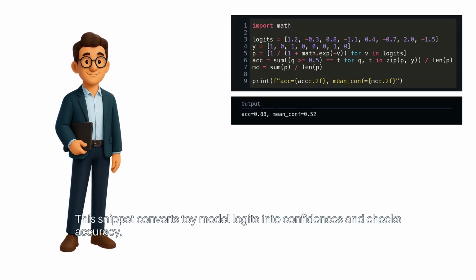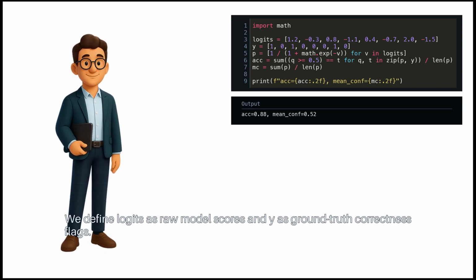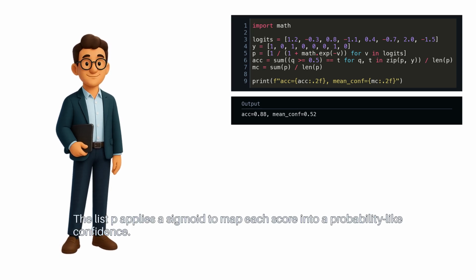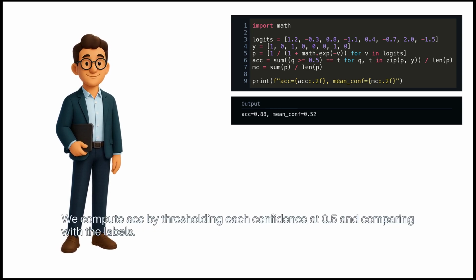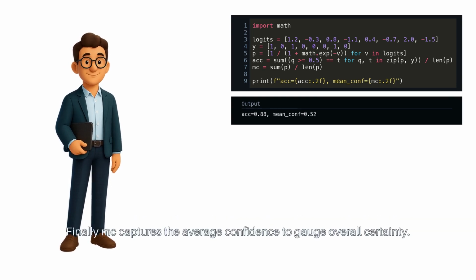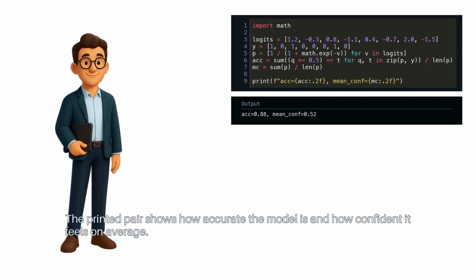This snippet converts toy model logits into confidences and checks accuracy. We define logits as raw model scores and Y as ground truth correctness flags. The list P applies a sigmoid to map each score into a probability-like confidence. We compute ACC by thresholding each confidence at 0.5 and comparing with the labels. Finally, MC captures the average confidence to gauge overall certainty. The printed pair shows how accurate the model is and how confident it feels on average.